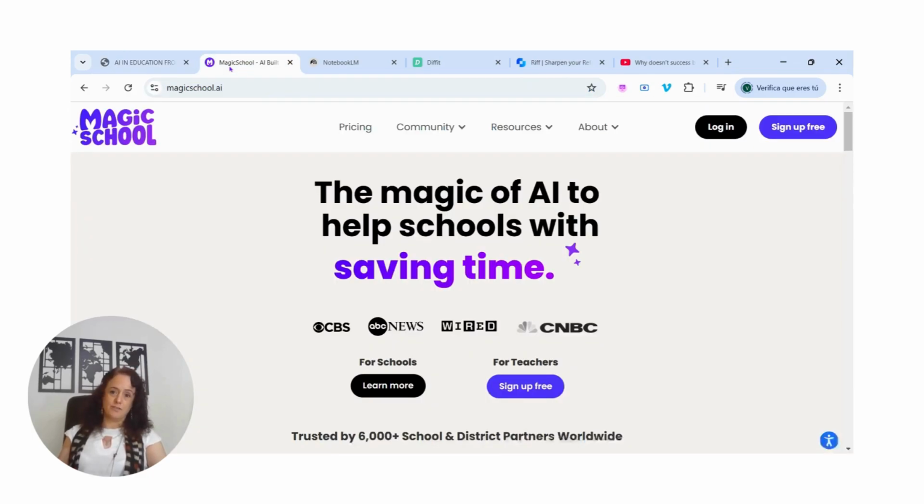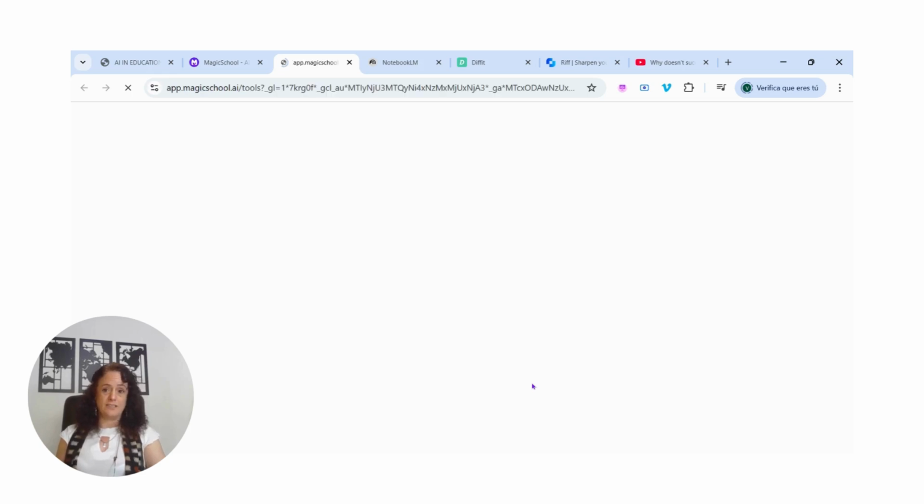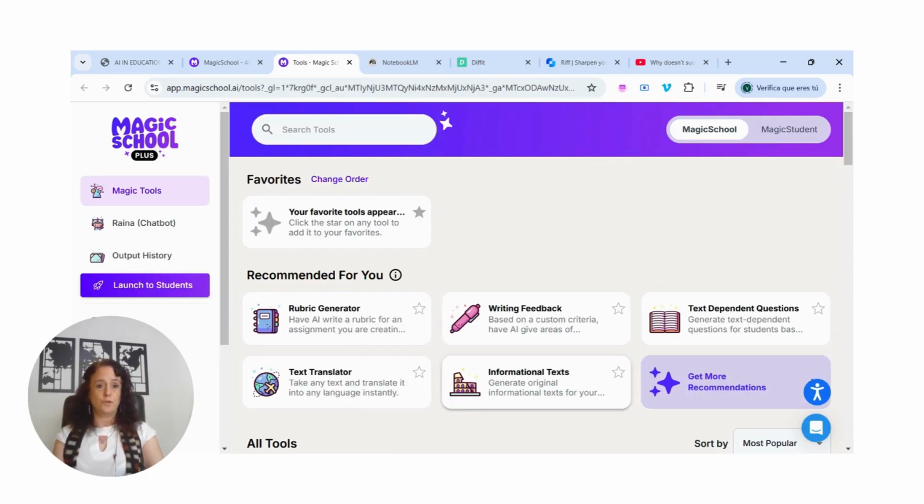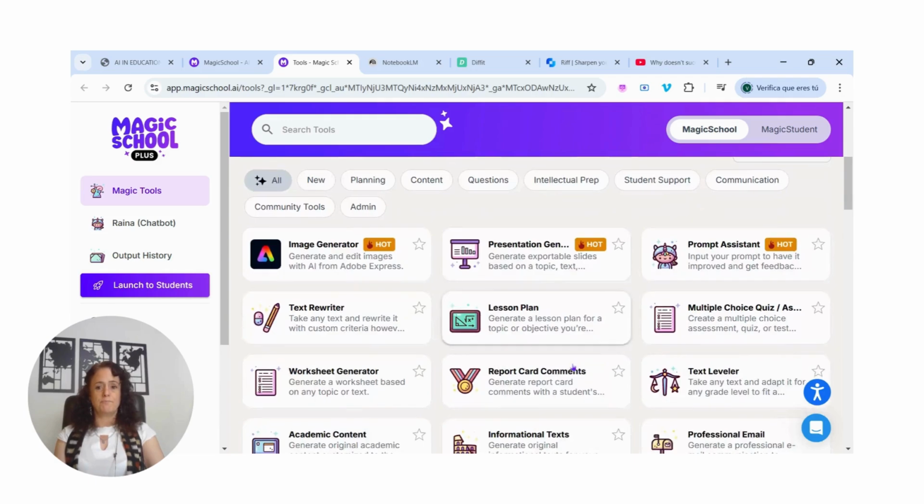And it's not by chance that I've chosen Magic School to be the first one, because this is really magic, right? Well, first of all, it's free. You can just go into Magic School and get an account, and it will be free. And you can do thousands of things for you, for your school, for your students. You as a student, you as a business person, you can do a lot of things: translate tests, write feedback for your students, and, of course, create images.